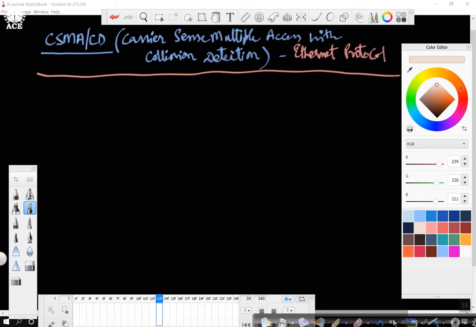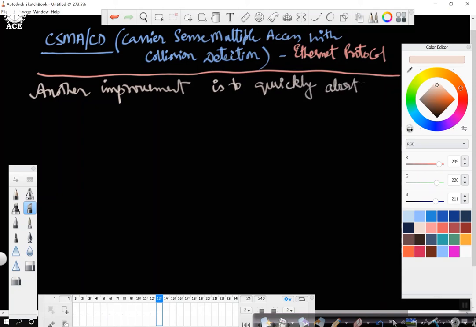CSMA CD. Let me write the highlights of this. Persistent and non-persistent protocols are definitely an improvement over Aloha in terms of efficiency. But here we can make a further improvement in CSMA by adding this concept of collision detection. So another improvement is to quickly abort. Abort means terminate.